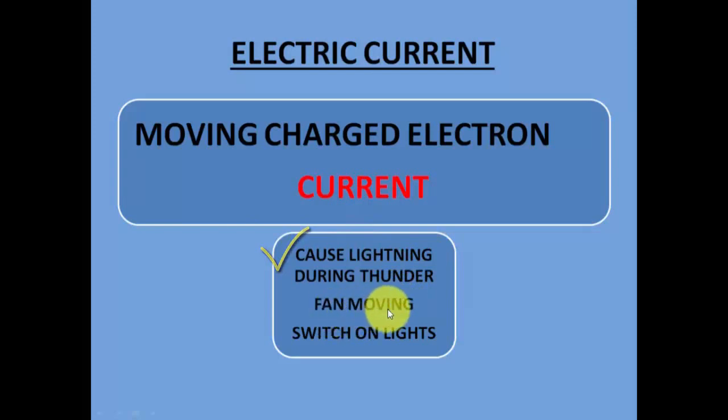The fan is moving. How does it move? When we put the switch on, the fan gets the required electric current, the required electric supply, and it starts moving. The same is the case with the lights. If we put the switch on, then the light glows. So all these examples, all these equipments and the lightning is all because of the movement of charged electrons.